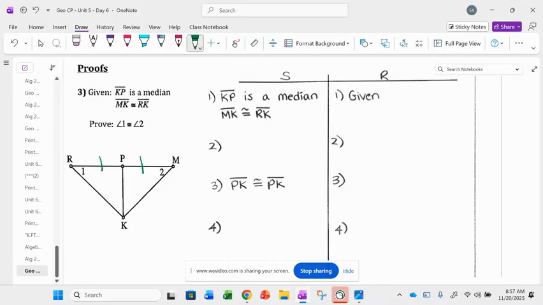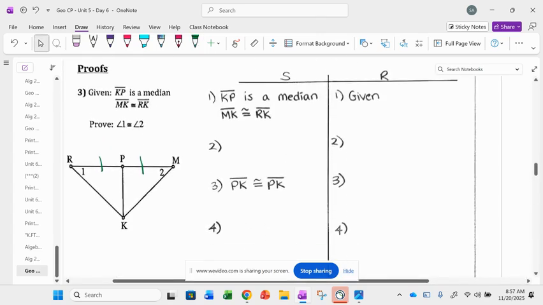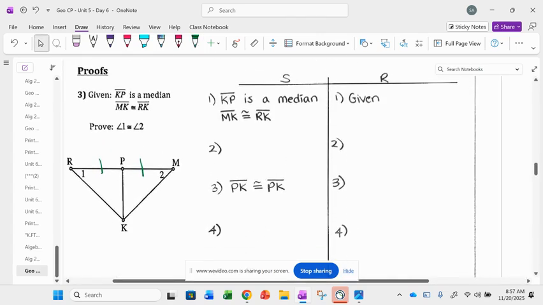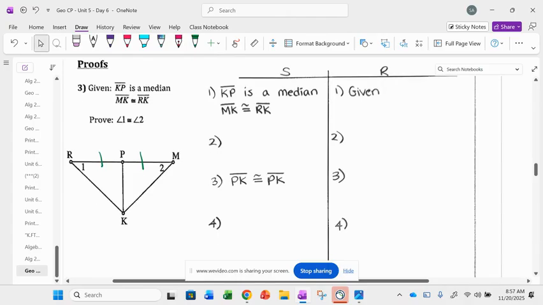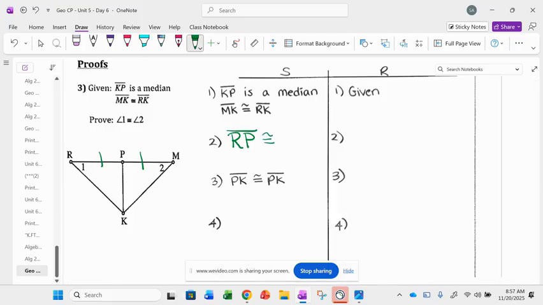Excellent. RP and PM are congruent. Anywhere in the proof, was it already written that RP and PM are congruent? It has not been written. So in step number 2, I need to write that down. RP is congruent to PM. And how did we know this? In the given, it said median. Jack? Perfect. Def of median.